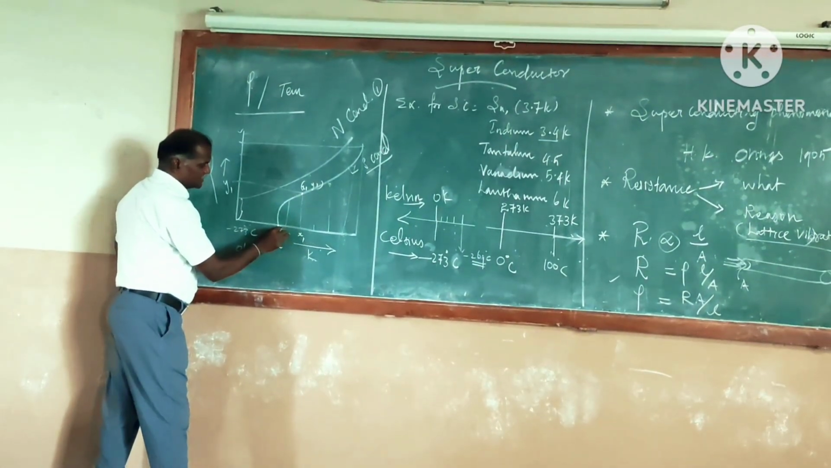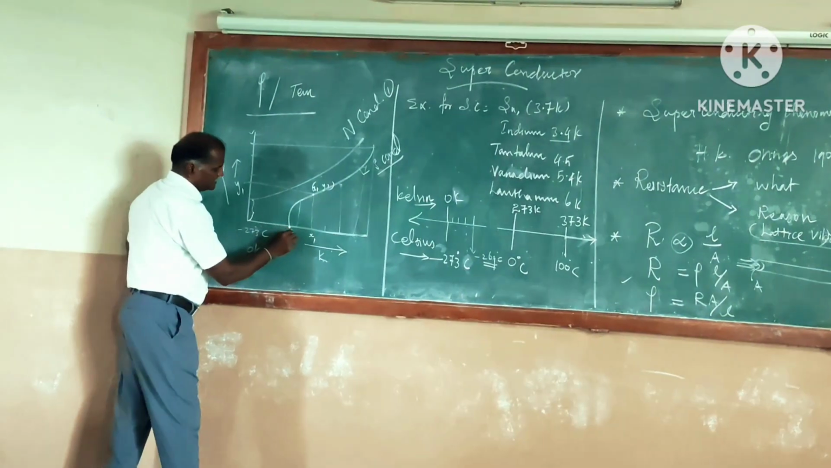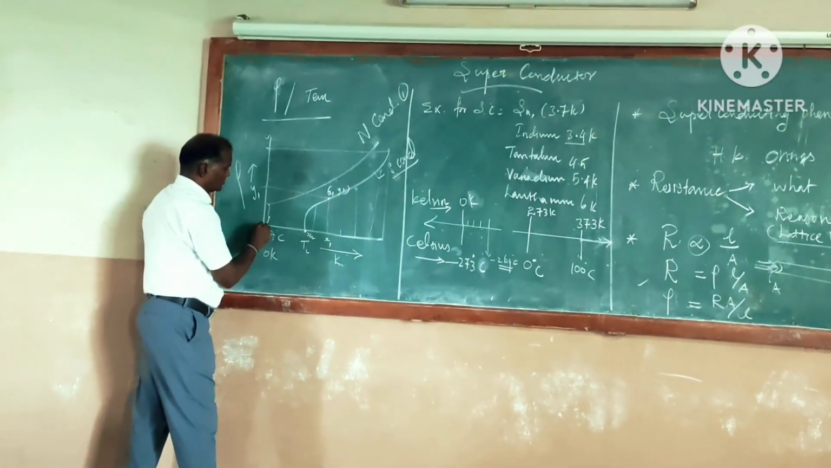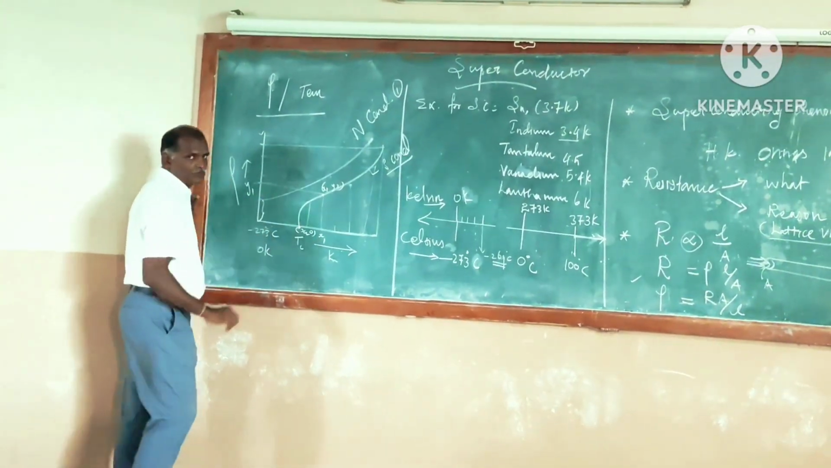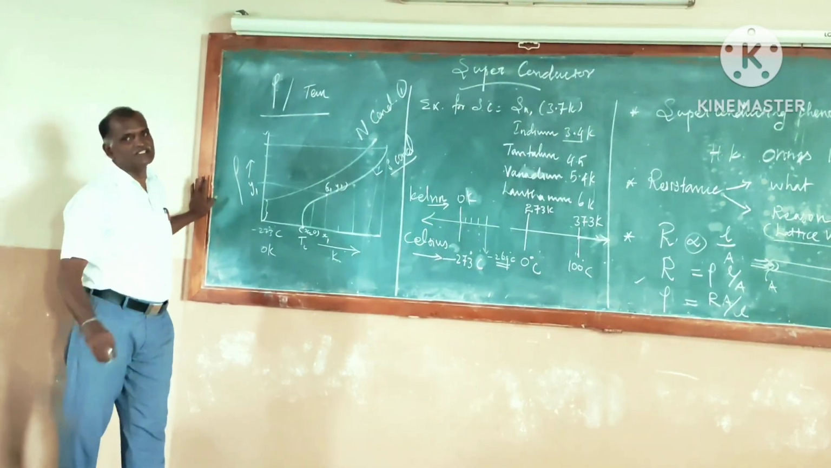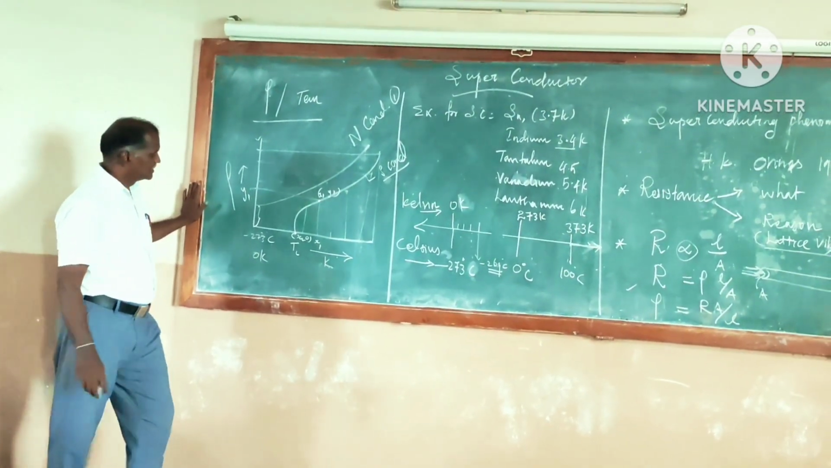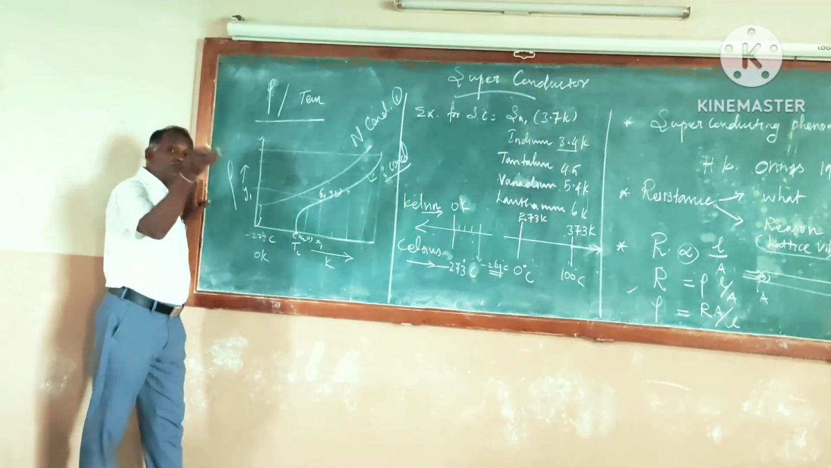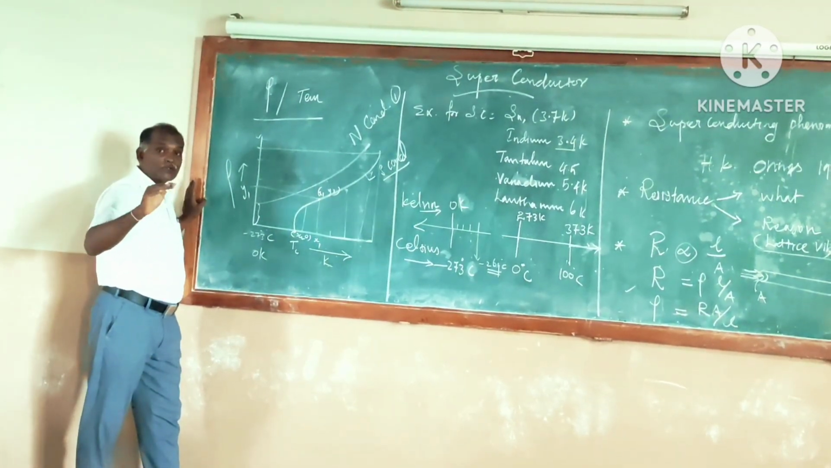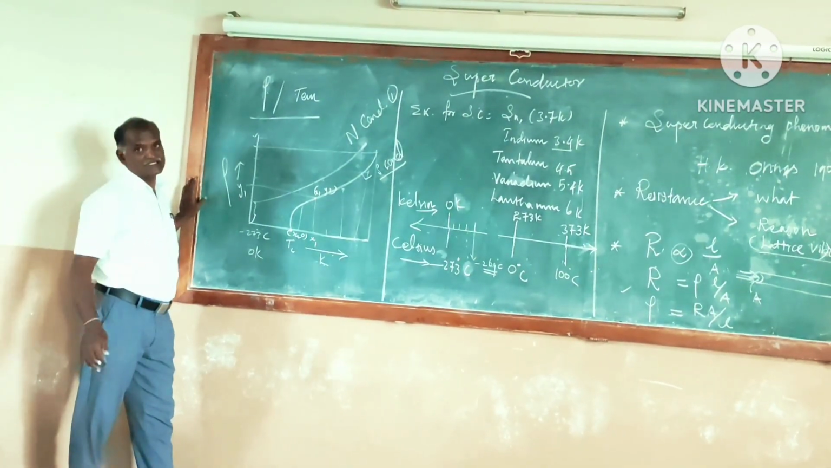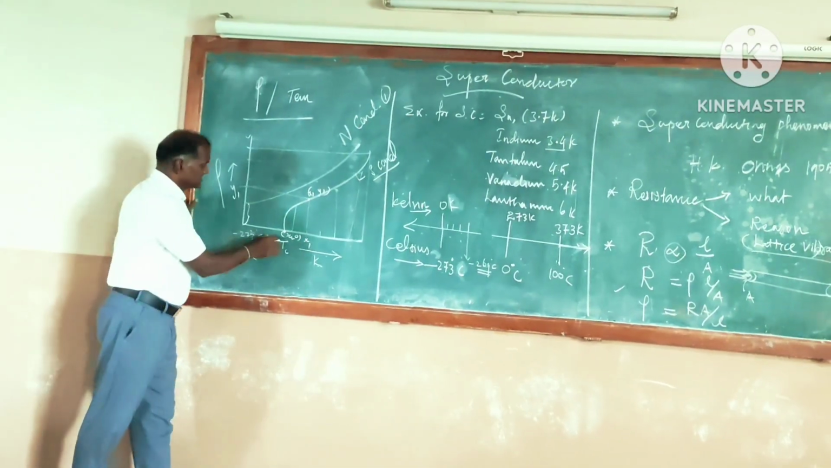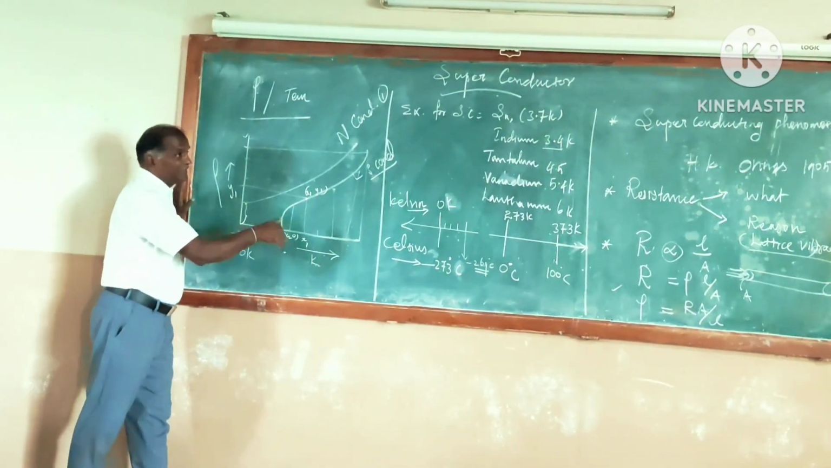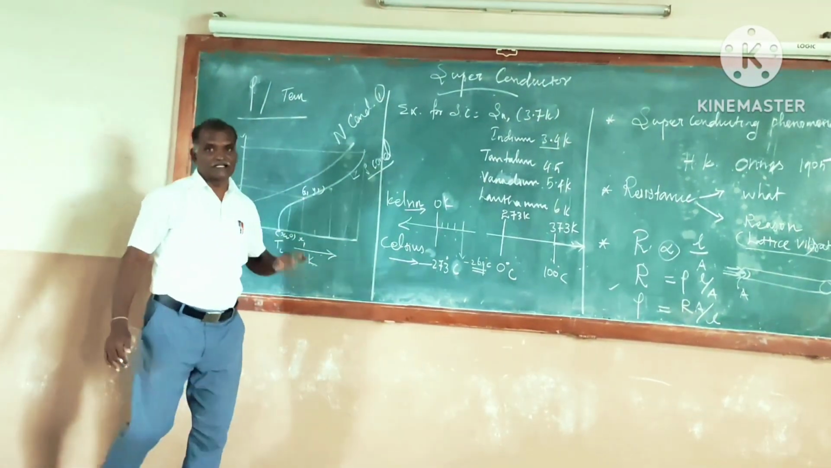When you reduce the temperature, you will come here. Here let it be x2. What about y? It will become 0. That means resistivity disappears. If you further reduce the temperature, the resistivity is further lowered, and the superconducting phenomena increases. This is the fact behind the superconductor.